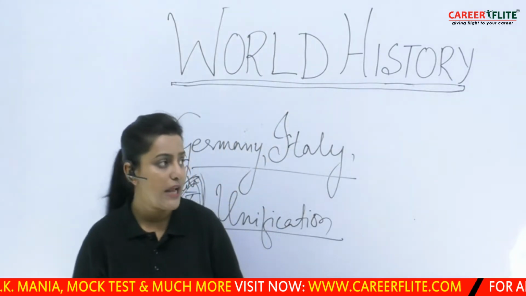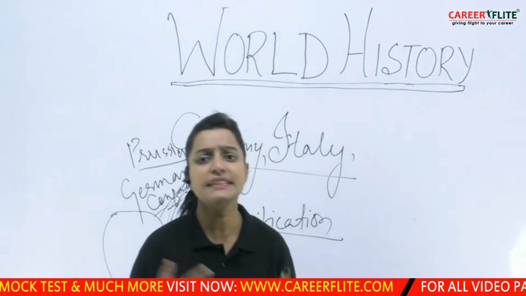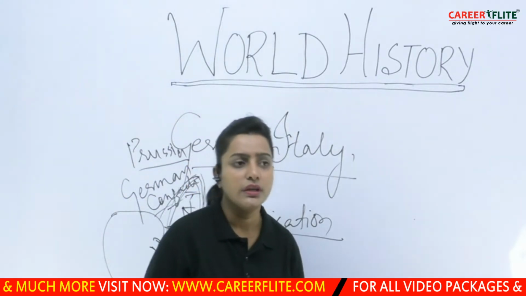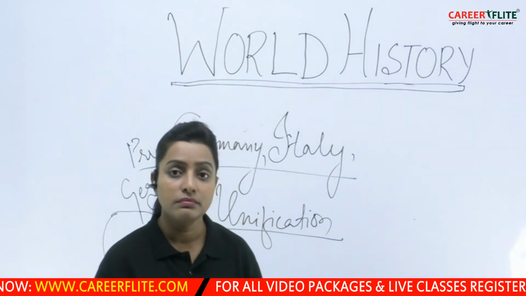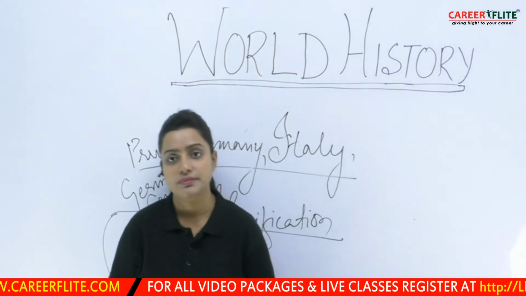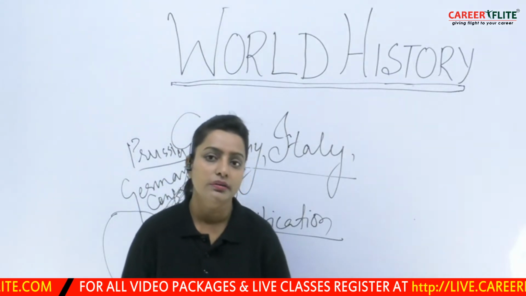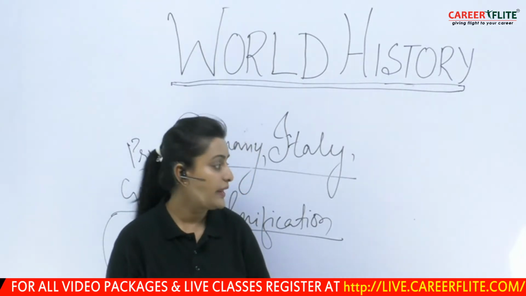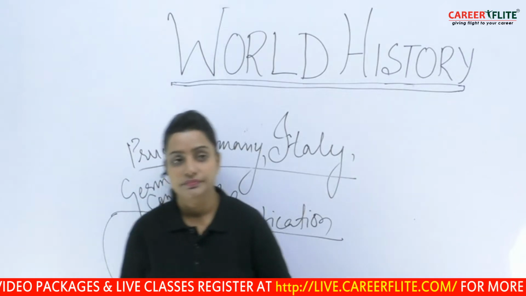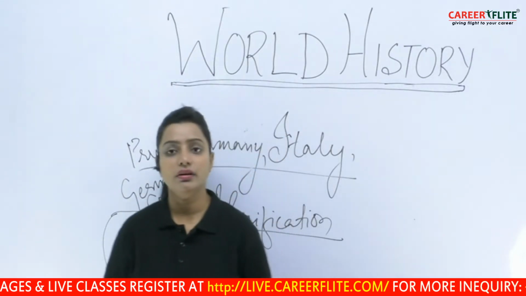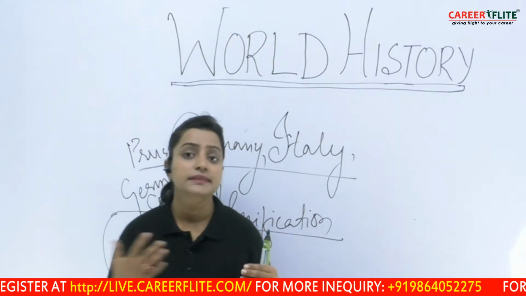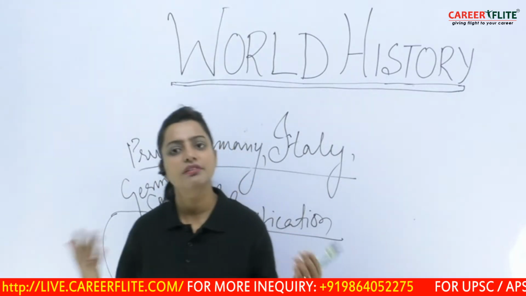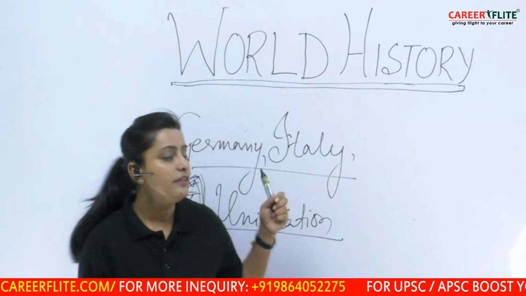Many leaders came up. Among those, two leaders named Garibaldi and Mazzini became very popular in the drive of unifying Italy. However, they did not attain the success they were working for. That means they were not able to unify Italy totally.